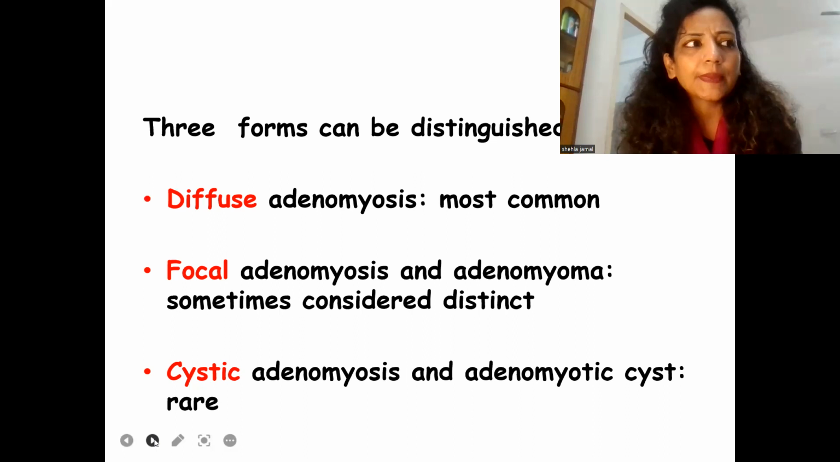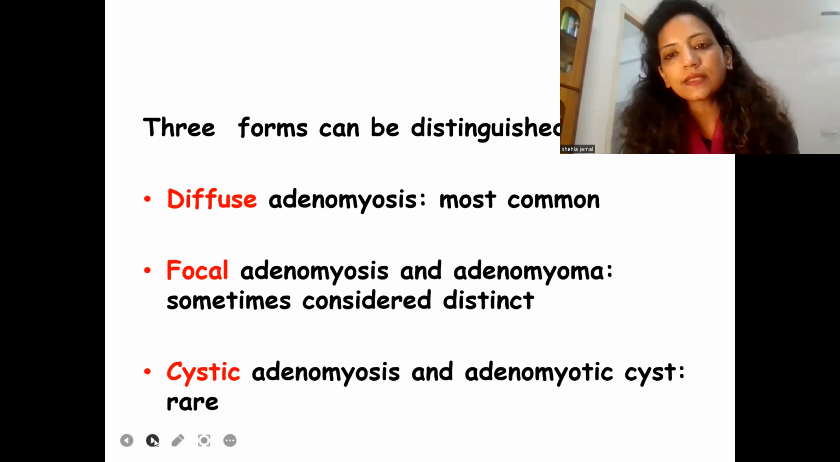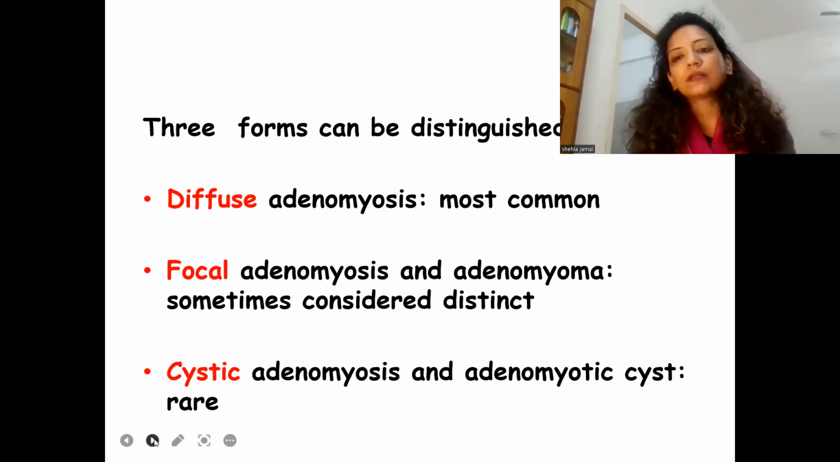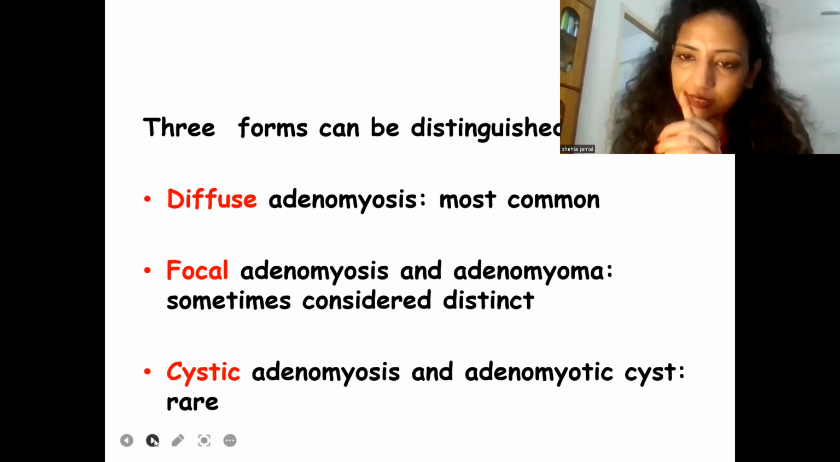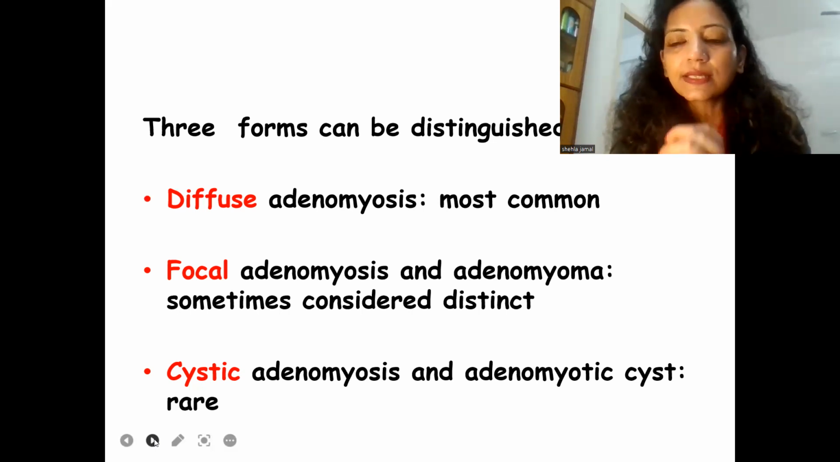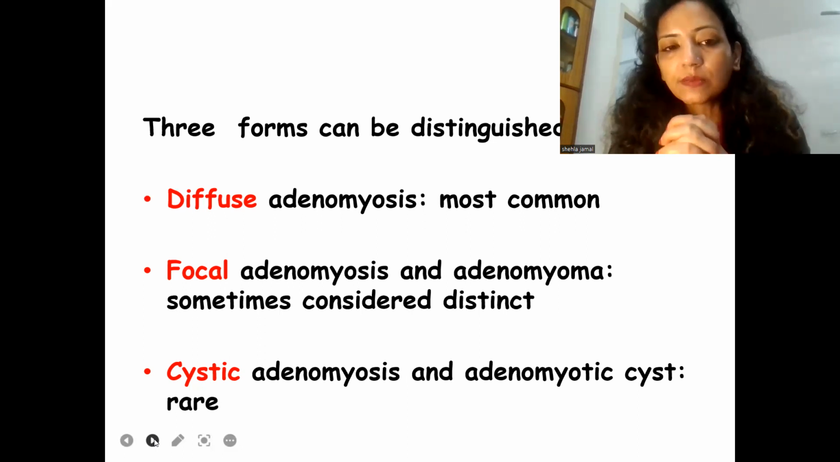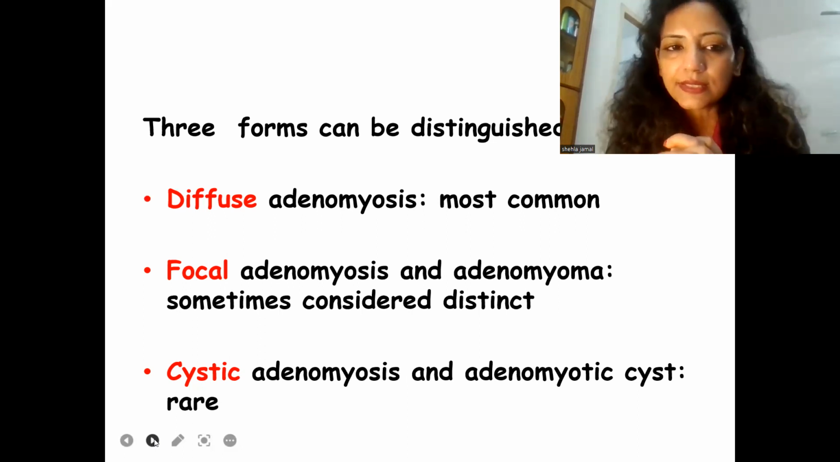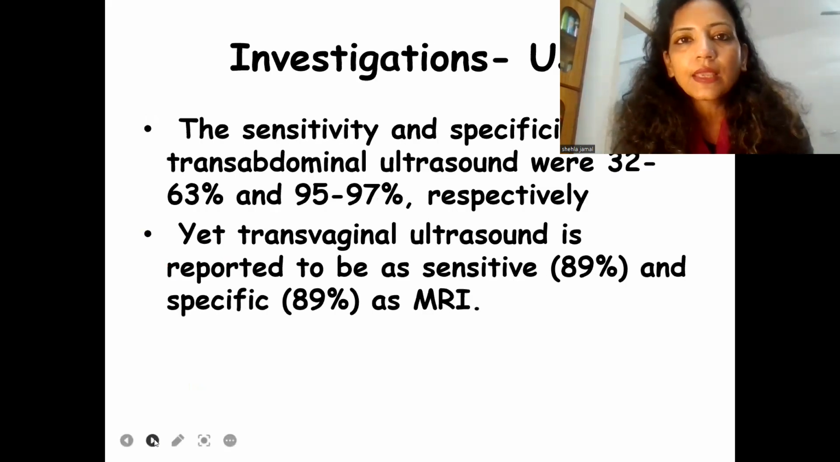Here, basically, among the endometrial glands and stroma, the ratio of glands is more. That is why the cystic consistency and presence of fluid substance is more. But yes, again, it is a rare variety. Most common, as I said, is the diffuse one.